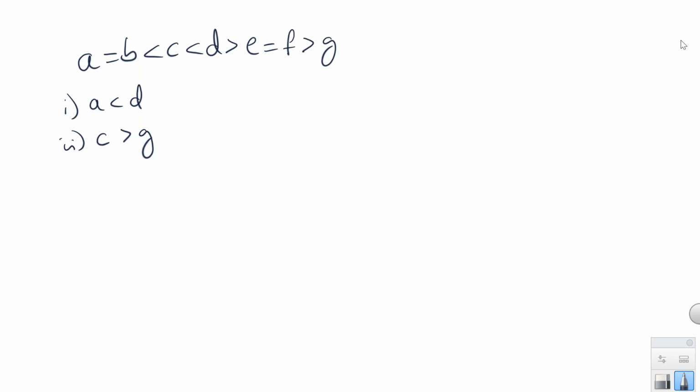True, false, true, false. Yes, true, false. First, A and D, equal to, if I ignore, I have less than, both less than. So A less than D is true. C and G, if I take, I have less than, but one opposite category symbol. This is false.